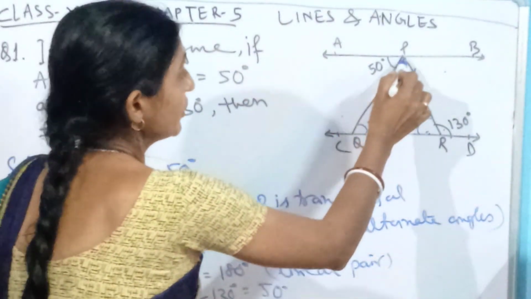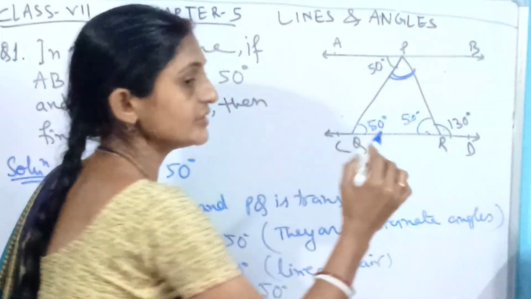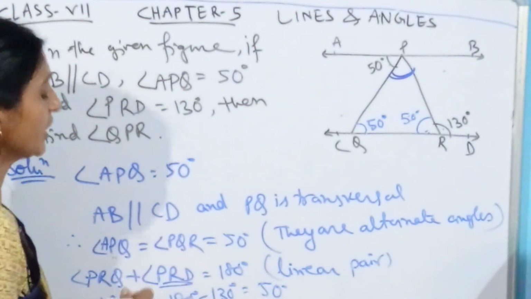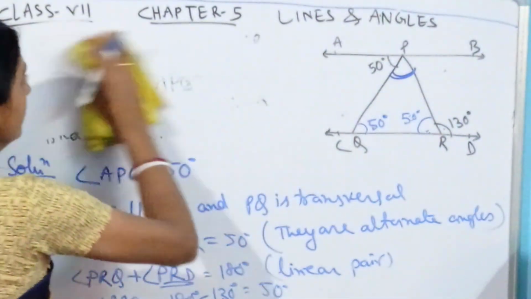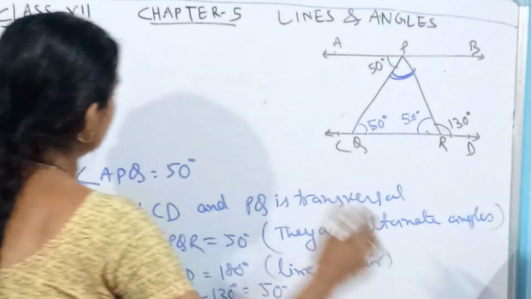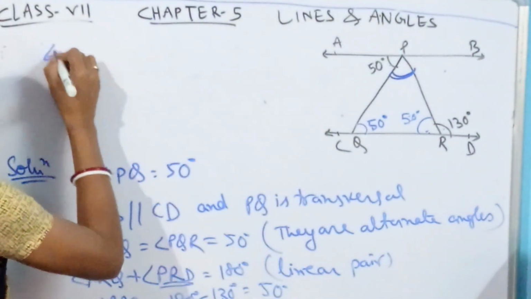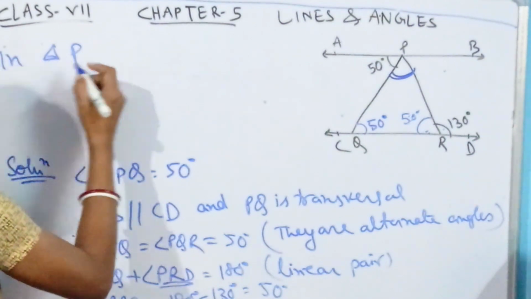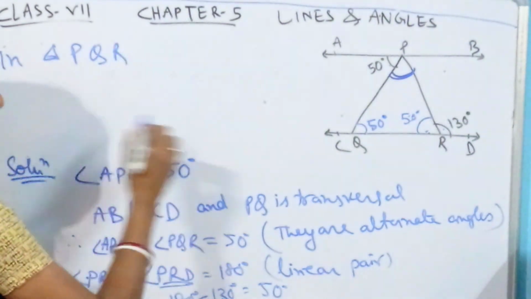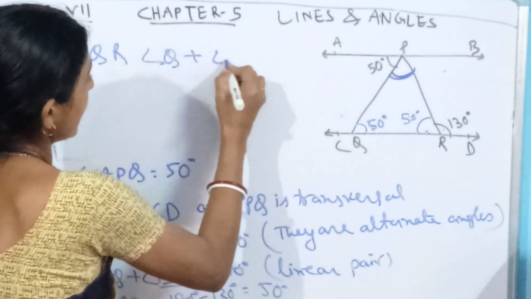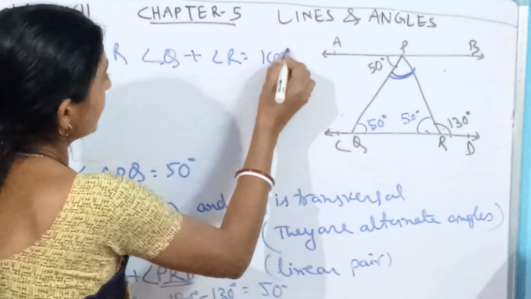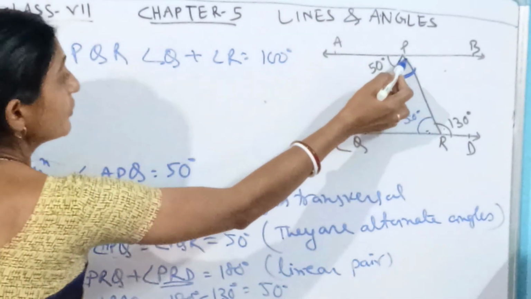Now if we are considering that PQR is a triangle. Okay, here we can consider that triangle PQR. In this triangle PQR, what we have got? Angle Q plus angle R is equal to 100 degrees. So what will be the measure of angle P?